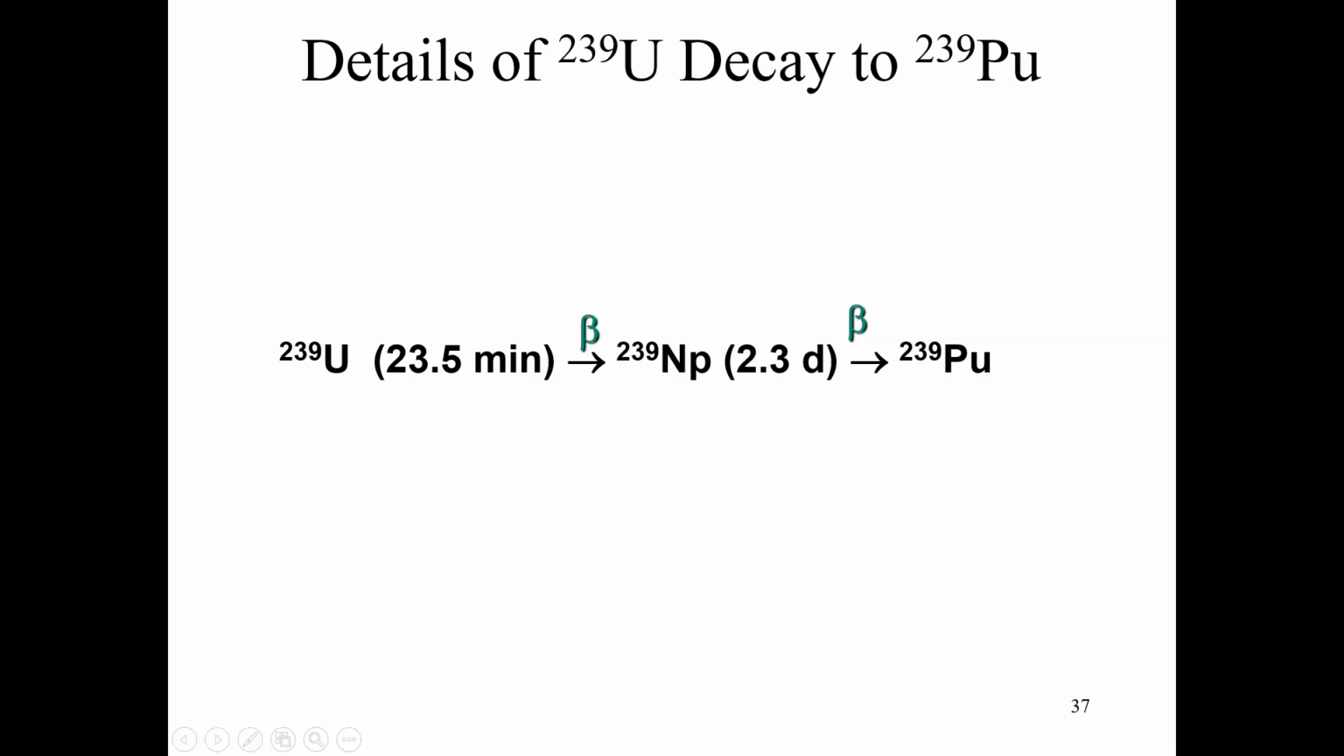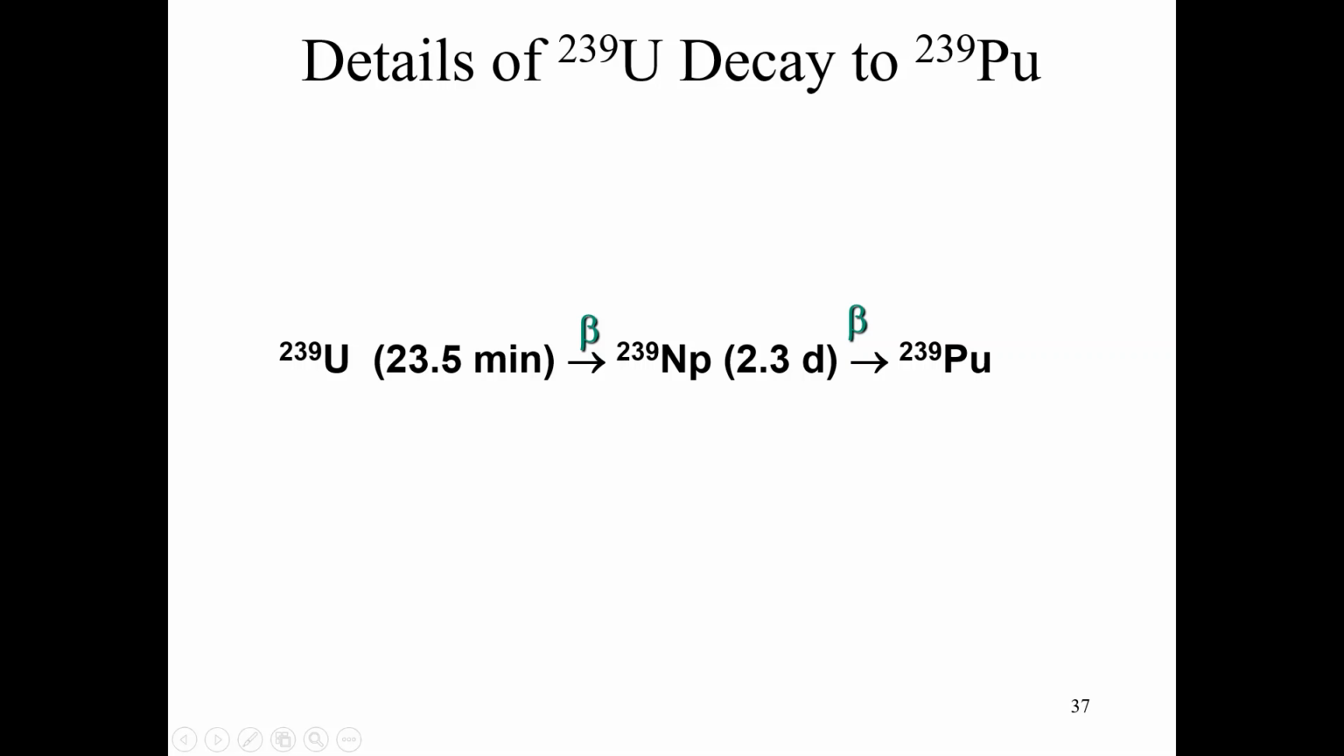Here you can see the example in the form of reactions. We get uranium-239, which has a half-life equal to 23.5 minutes, after which it goes to beta decay. As a result of beta decay, we get neptunium-239, which has a half-life equal to 2.3 days, which again undergoes beta decay. As a result, we get plutonium-239.